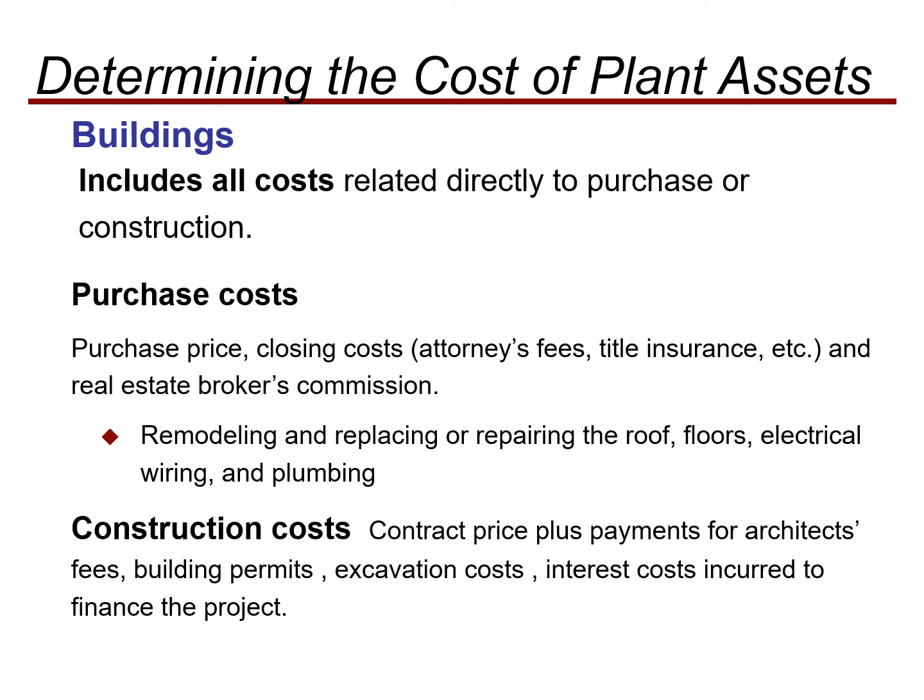All of these should be included as a lump sum cost, so you have to consider that in order to determine the overall cost of your building, which you enter into your accounting books.